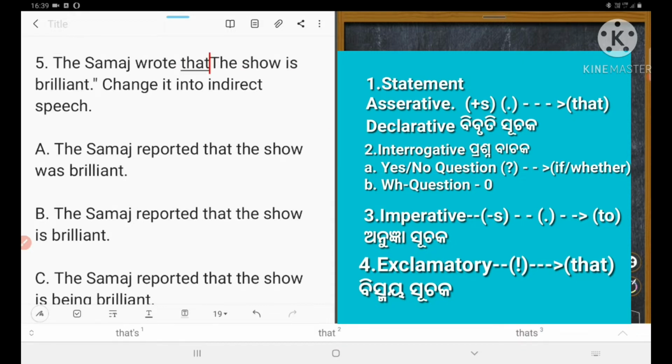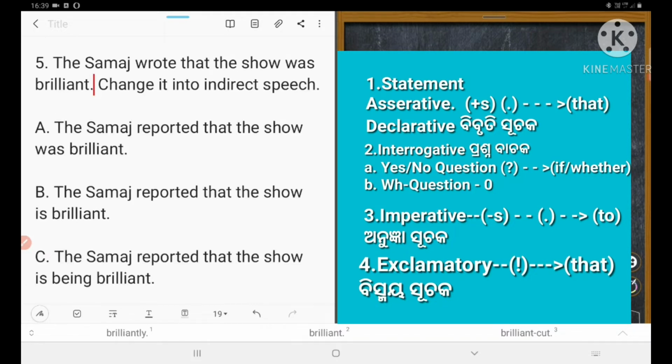Next, the verb in the reporting verb is in past tense. So the verb in reported should be past tense. Is will become what? Was. Okay. Next, the T will become small letter t. The Samaj wrote that this show was brilliant, and let's remove what? Inverted comma.